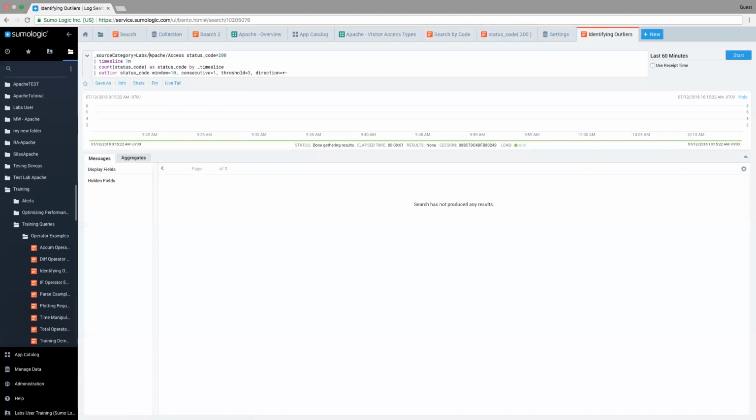Before I run this, just so you can see what's going to be popping up on the screen, I'm going to take our set of lab Apache access data. We're going to look at the status code 200, and we're going to use the outlier command. We actually saw this earlier with the gateway latency. Essentially we're going to create thresholds, and then we're going to be notified when those 200s, in this case, exceed that threshold. So let's go ahead and just run this and see what kind of data we get back.